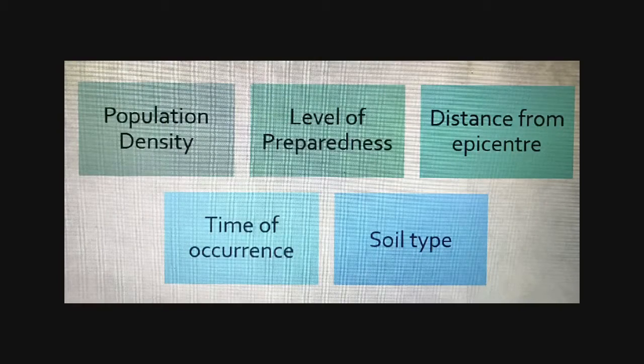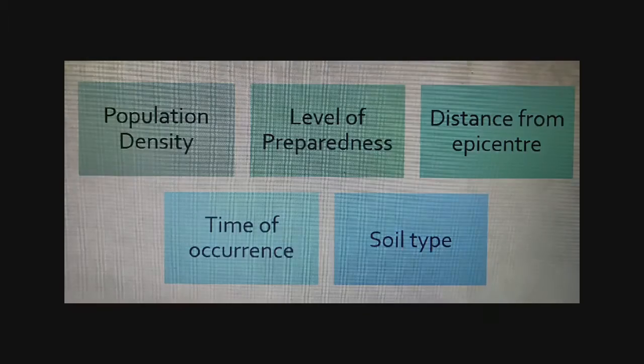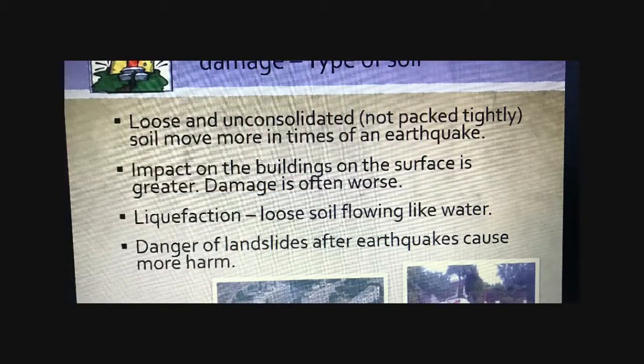The last factor we are looking at is soil type. Soil type refers to the type of soil that is found at the location affected by the earthquake. Now, if the area has loose and unconsolidated soil, during an earthquake, the shaking will be magnified by the loose soil. So, as a result, the impact on the people living in the area will be rather large. Buildings that are built on loose soil will often collapse, fracture, or be totally destroyed.